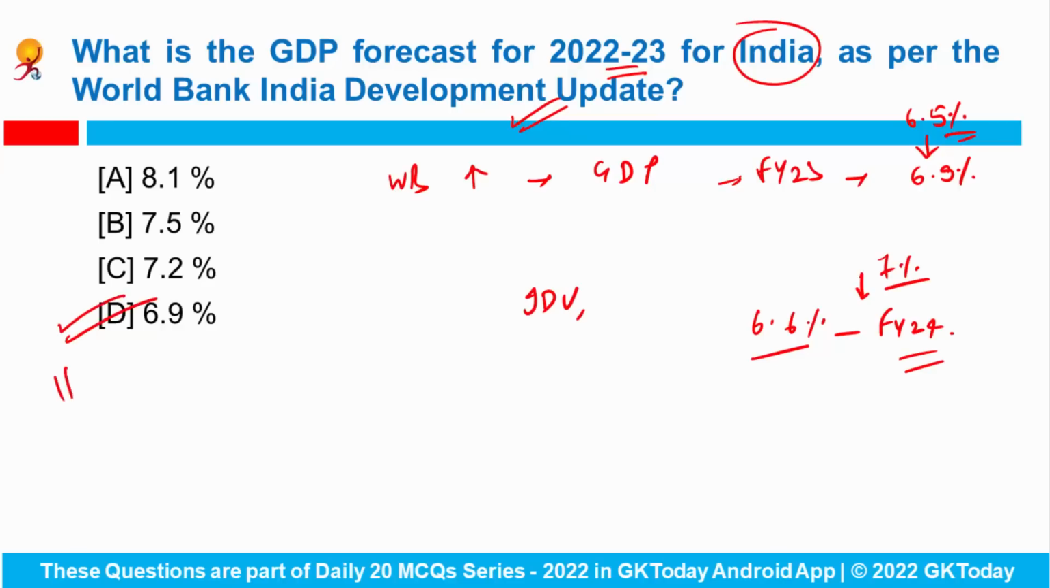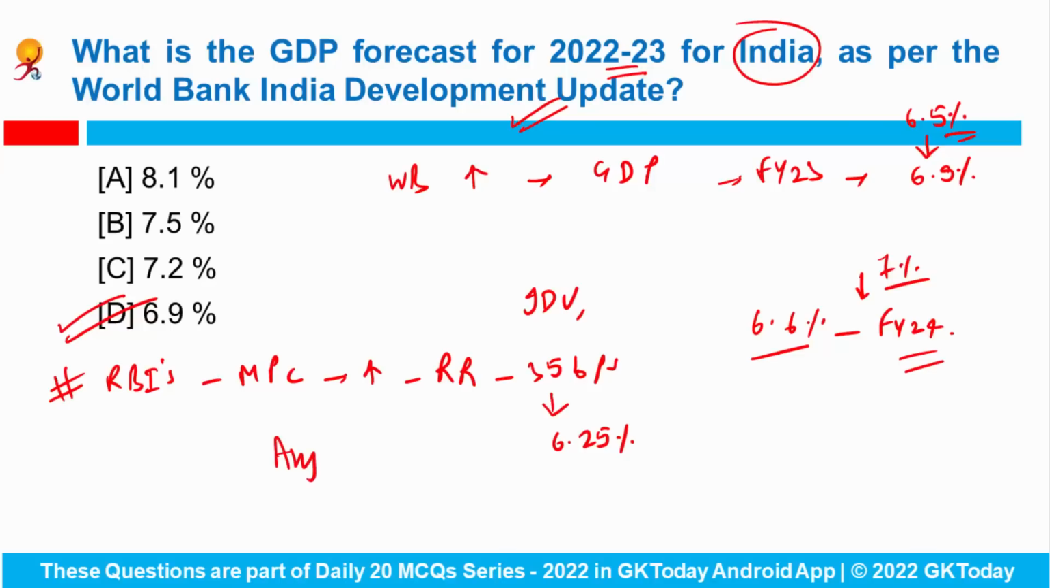Now apart from it, the Reserve Bank of India's Monetary Policy Committee has increased the repo rate by 35 basis points to now 6.25% with immediate effect. So now this policy rate is at its highest level since August 2018, and this is the fifth rate hike by the Reserve Bank in this financial year, right?